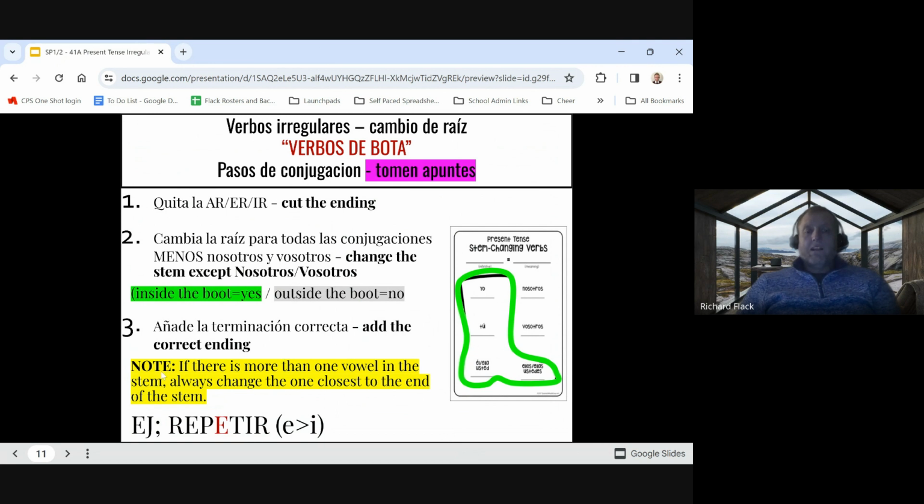So one additional thing you need to write down on your packet, because this isn't in your packet. If there is more than one vowel in the stem, always change the one closest to the end of the stem. So for example, the verb repetir, to repeat, is an E to I stem change. There's two E's in the stem, right? If we cross off the IR, we are left with REPET. There's two E's. Which one do we change? Always the one that's closest to the end of the stem.